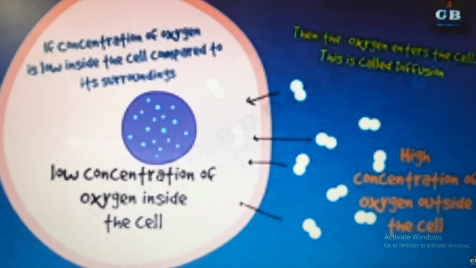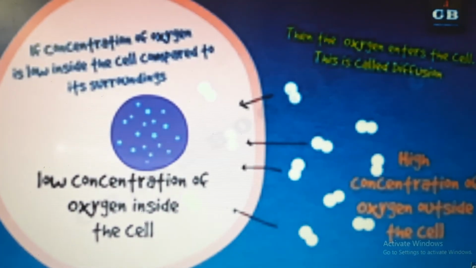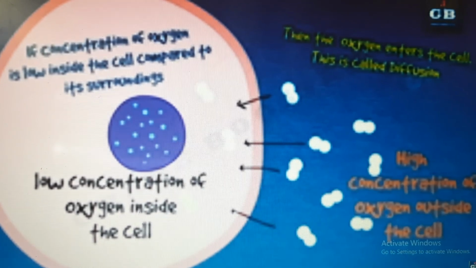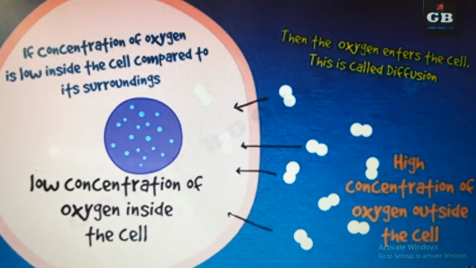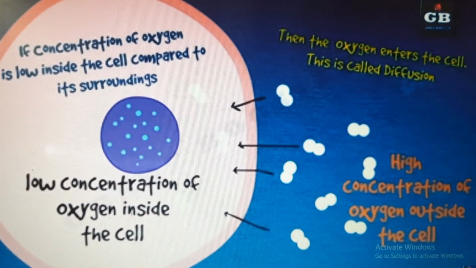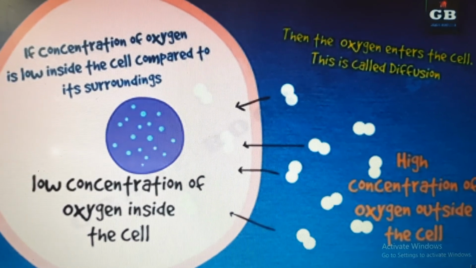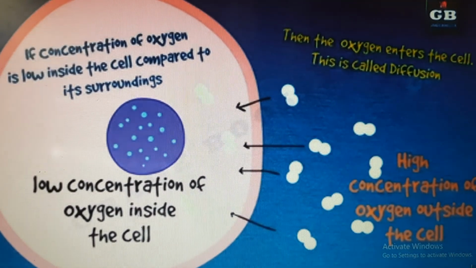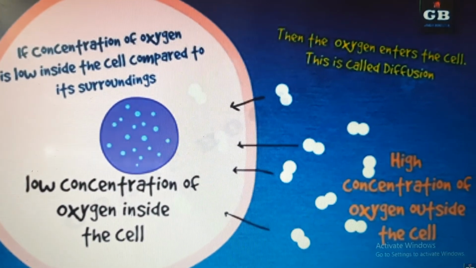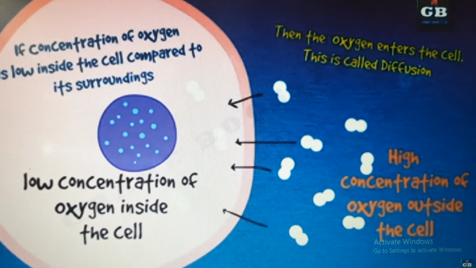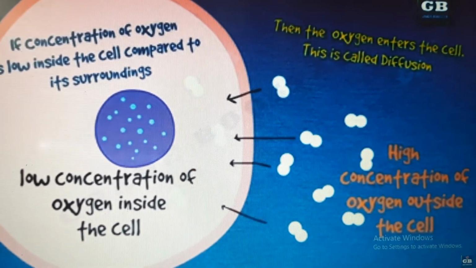Do you know what diffusion is? The movement of gas molecules from a high concentration area to a low concentration area is called diffusion. Here we can see the concentration of oxygen outside the cell is high compared to inside the cell. So the oxygen molecules enter the cell through the plasma membrane. This process is called diffusion.